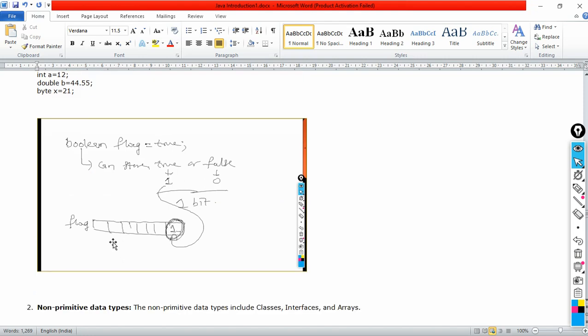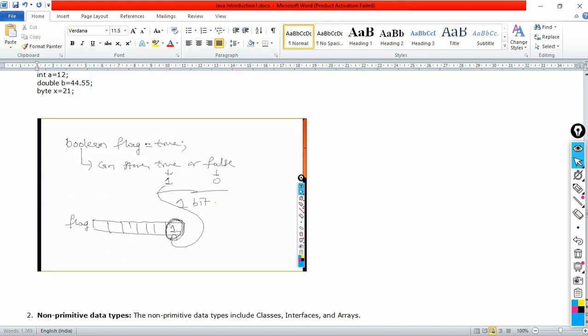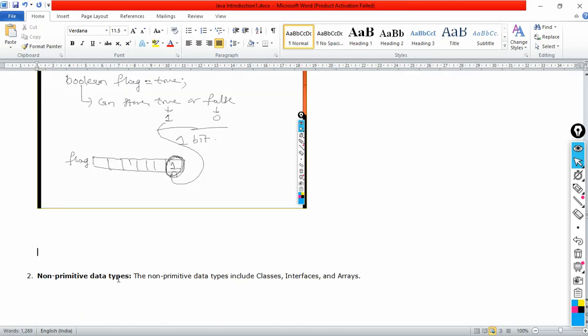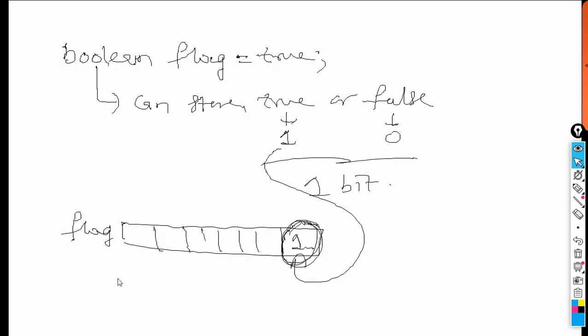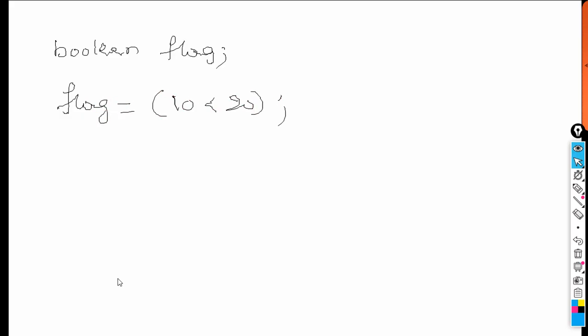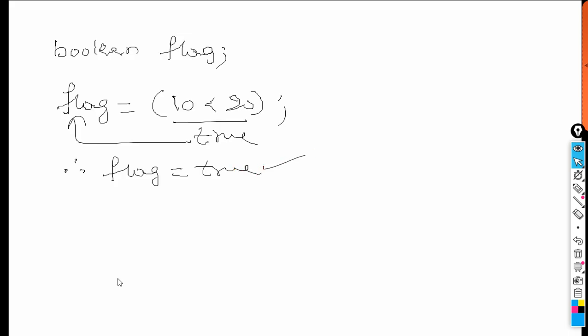Next, I would like to give you some more examples on this particular thing. So let us understand. Let us say boolean flag. Now I say flag is equal to 10 less than 20. What is the answer? 10 less than 20 is true, so true is stored into the flag. If you print flag, you will get true only, not 1, in Java.